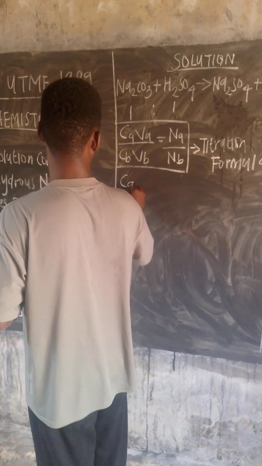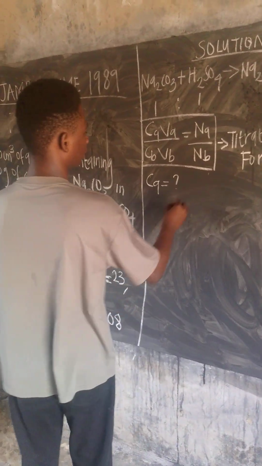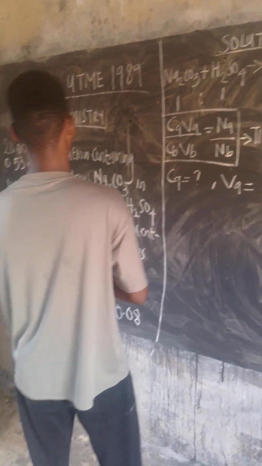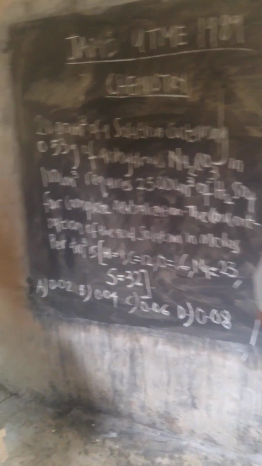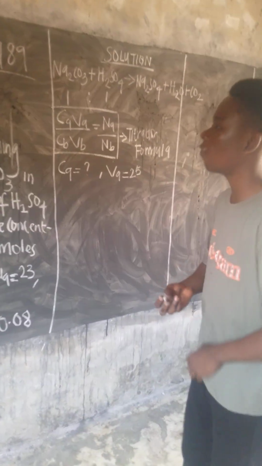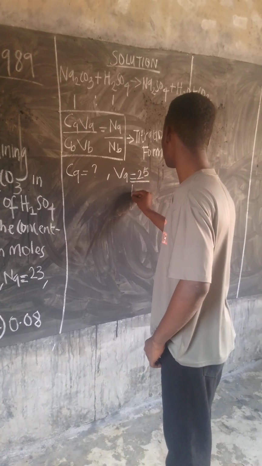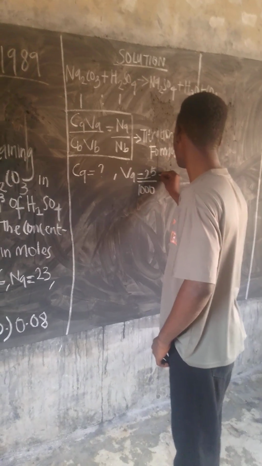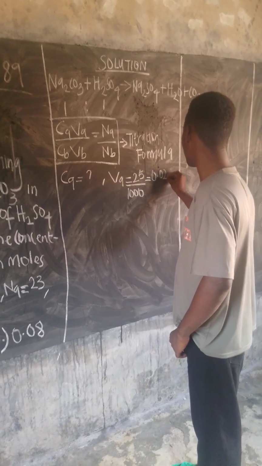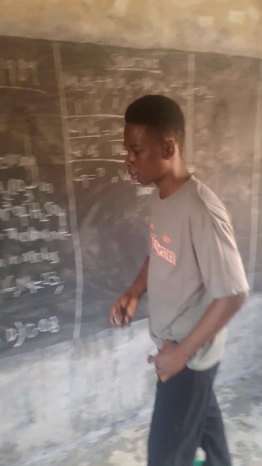We are asked to find the value of Ca, which is the concentration of the acid. Then the value of Va, which is the volume of the acid, is 25 cm³. But mind you, we will have to convert to dm³ by dividing by 1000. And that will yield 0.025 dm³. Right.